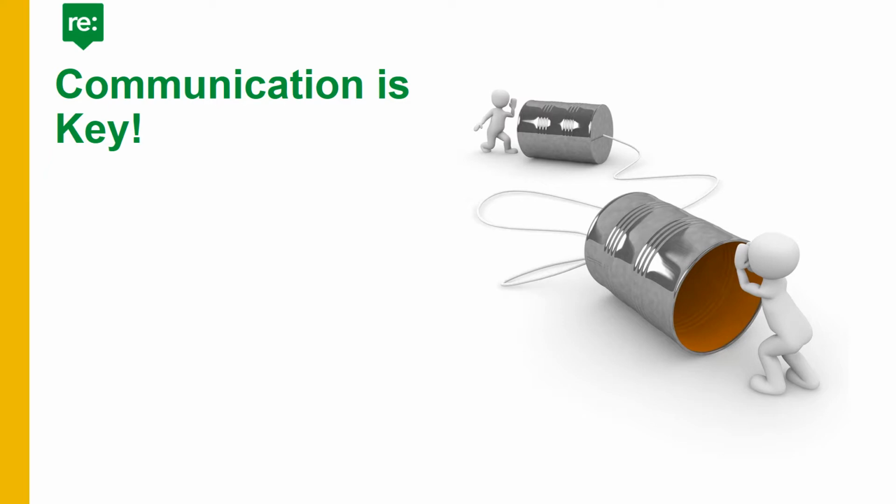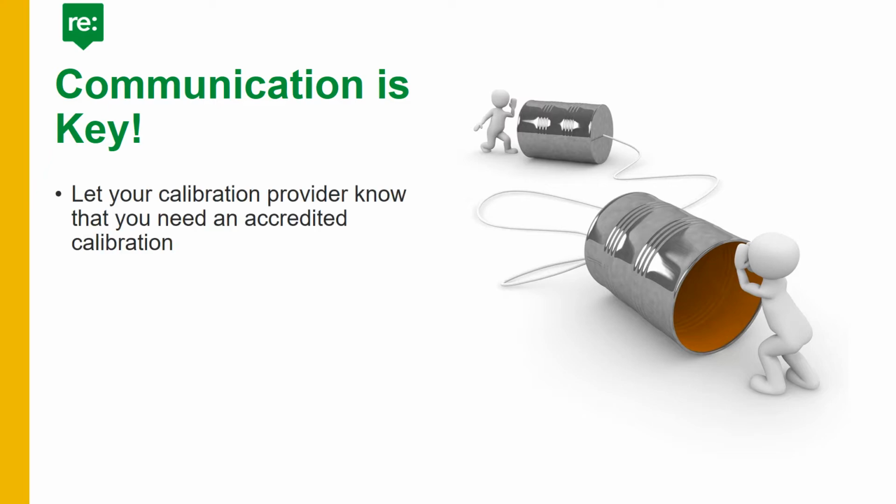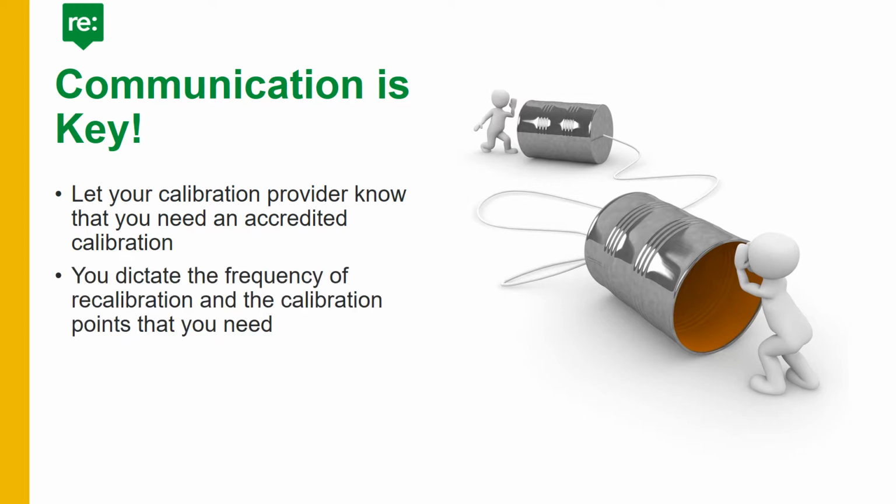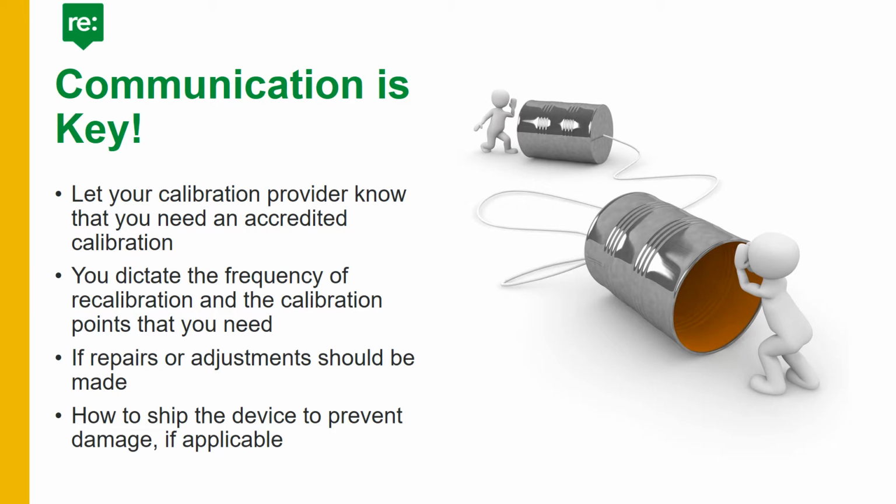Once you have selected a calibration provider, it will be important to communicate with your provider regarding your needs. Let your calibration provider know that you will need an accredited calibration. Remember that you should let the calibration laboratory know the frequency that you require recalibration and the calibration points that you need. Also, let the calibration provider know ahead of time if you expect repairs or adjustments to be made. Also, if you plan on shipping the device, make sure that you communicate with your provider regarding how to ship the device properly to avoid any damage.